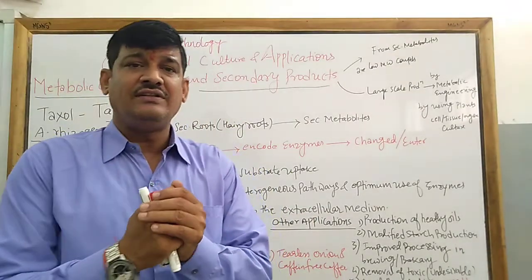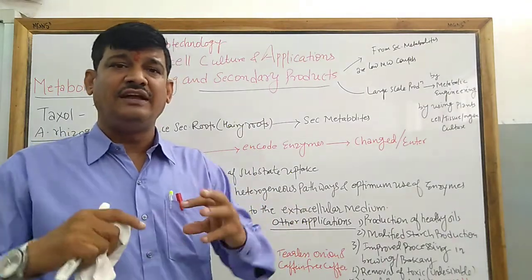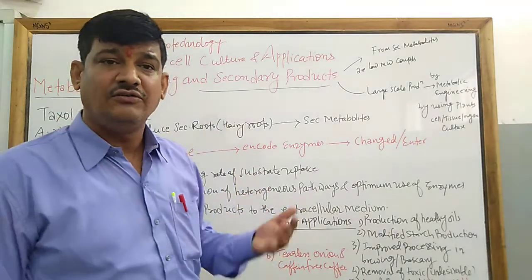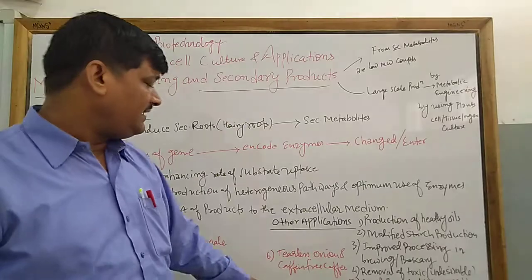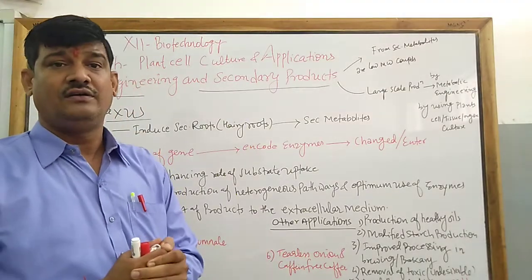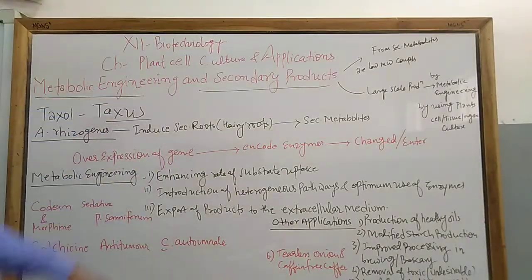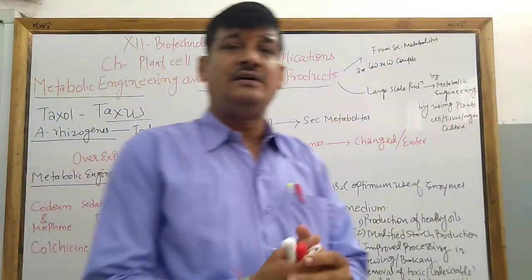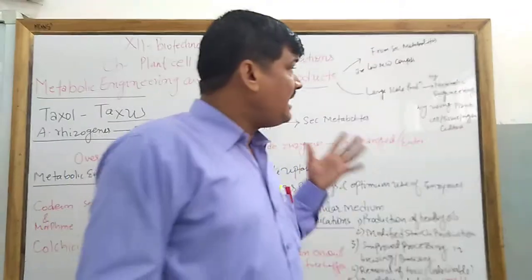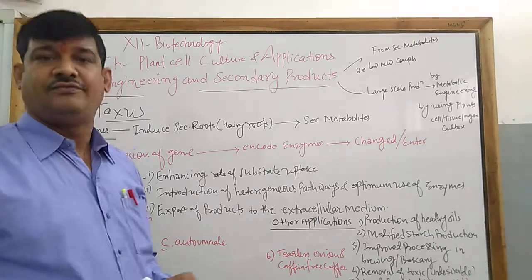You know the onion has more sulfur content, so while peeling, it releases sulfur compounds that contact the eyes and produce uncontrollable tears. Apart from that, it has also been used in production of caffeine-free coffee. Caffeine-free coffee is produced by the process of metabolic engineering and secondary products of the transgenic plant. So these are some applications of metabolic engineering in our daily life.